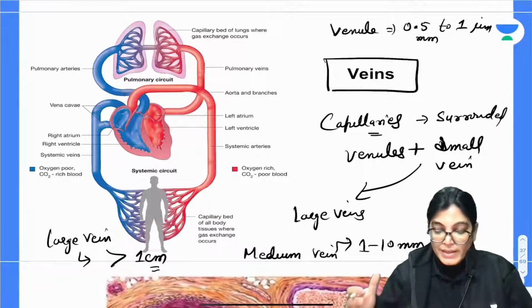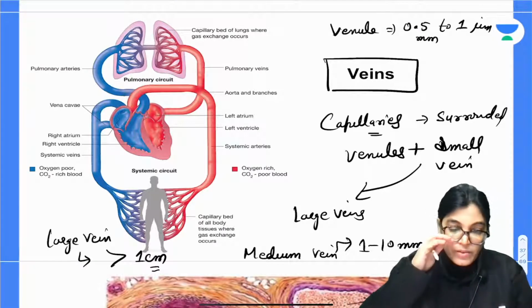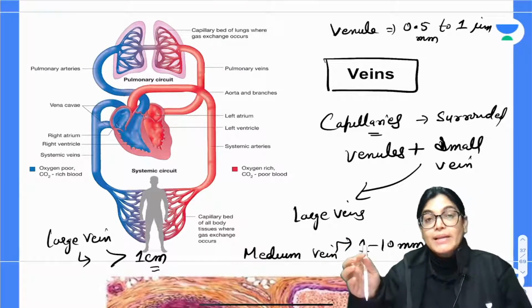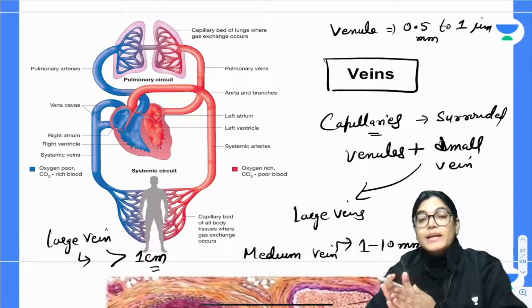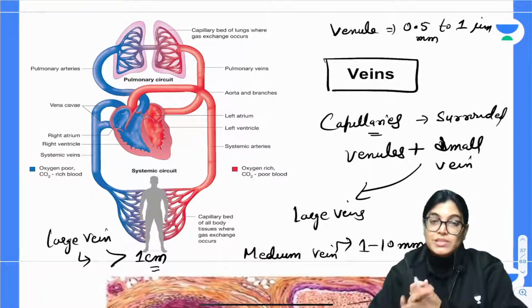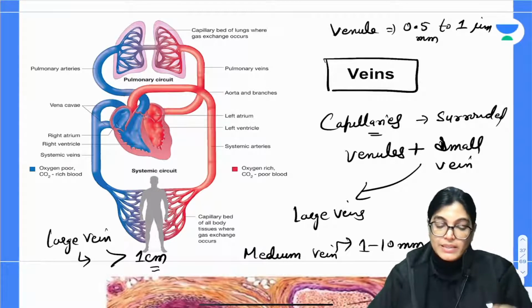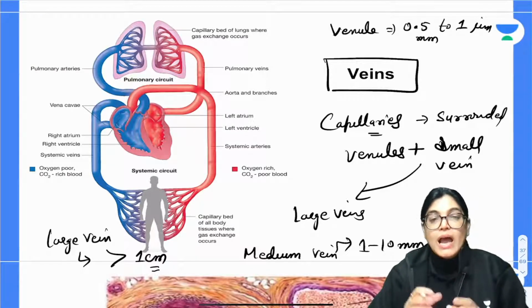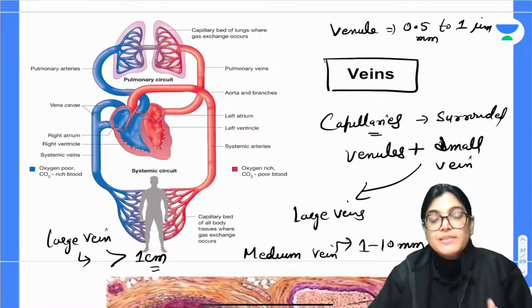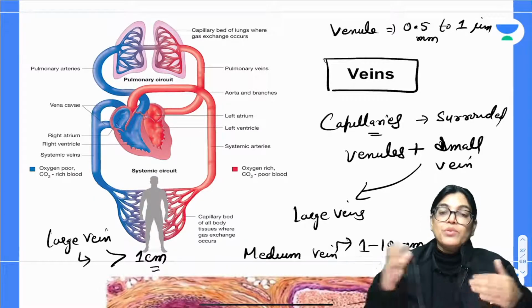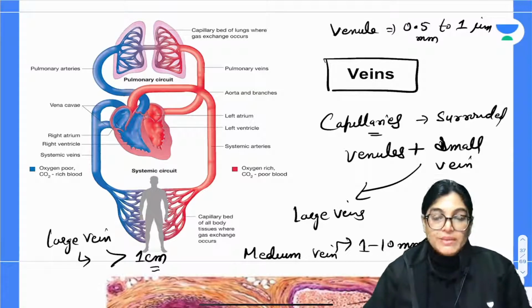If we talk about the veins in general, they carry deoxygenated blood, but only one, the pulmonary vein, carries oxygenated blood. Their walls are thin in comparison to arteries, and veins also contain valves so that unidirectional blood flow is maintained. So blood can flow from superficial veins to deep veins.